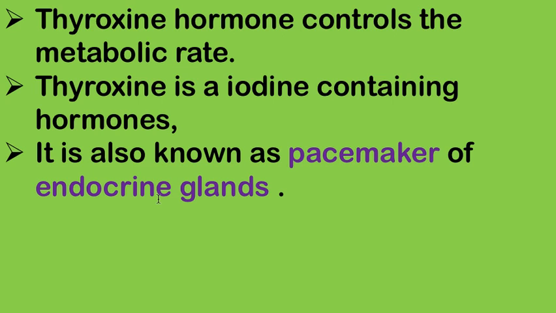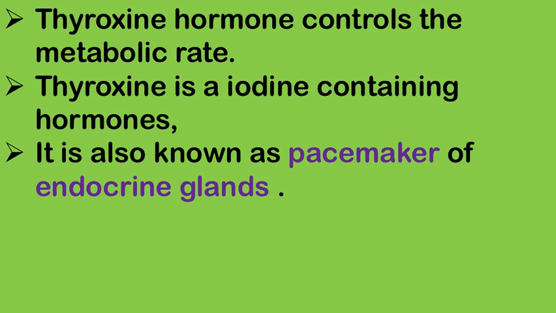Next, thyroxine hormone controls the metabolic rate. It's a key point of thyroid gland related questions. Thyroxine hormone controls the metabolic rate, and thyroxine is an iodine containing hormone. The thyroid gland is also known as the pacemaker of endocrine glands. So, which gland is also known as the pacemaker of endocrine glands? It's the thyroid gland.